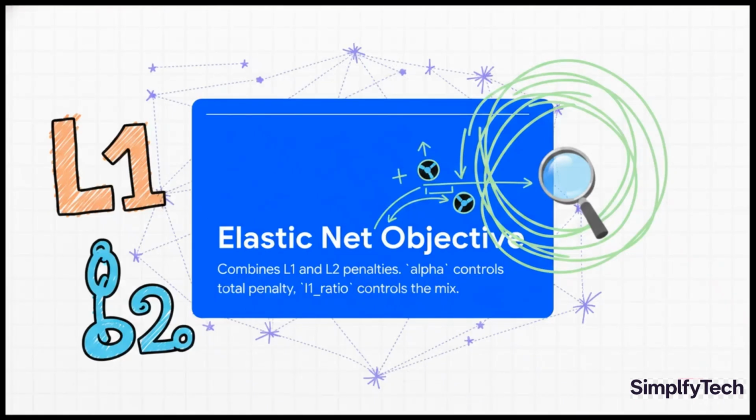So how does Elastic Net work this magic? It's actually surprisingly simple. The formula, the objective function, is just a combination of the L1 penalty from Lasso and the L2 penalty from Ridge. And we get two main knobs to tune it. Alpha sets the overall strength of the penalty, and then L1 ratio lets us decide the mix. So if L1 ratio is 1, it's pure Lasso. If it's 0, it's pure Ridge, and anything in between is our perfect hybrid.